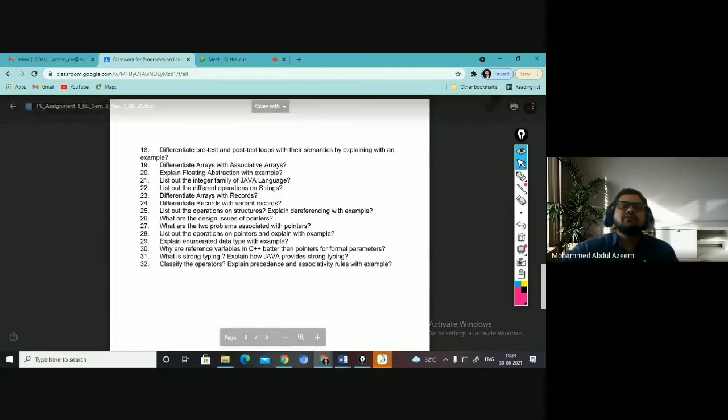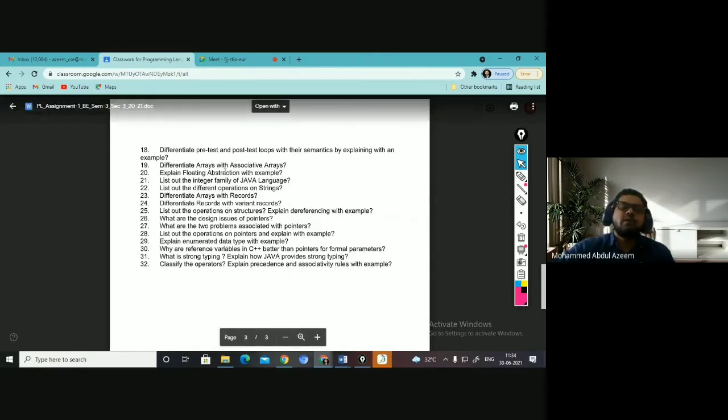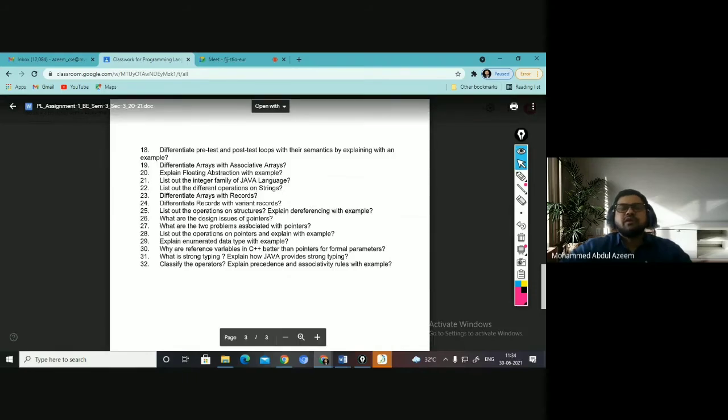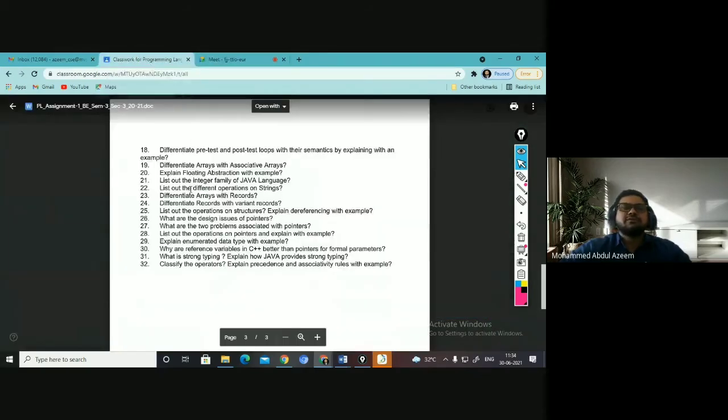Like in Pascal you have repeat until. Repeat until is very similar to your do while and post test, right? A do loop kind of thing. Do loop is also a kind of post test available in Fortran. Yeah, differentiate arrays with associative arrays. Can any one of you tell the answer for this? Only 6 of you are there.